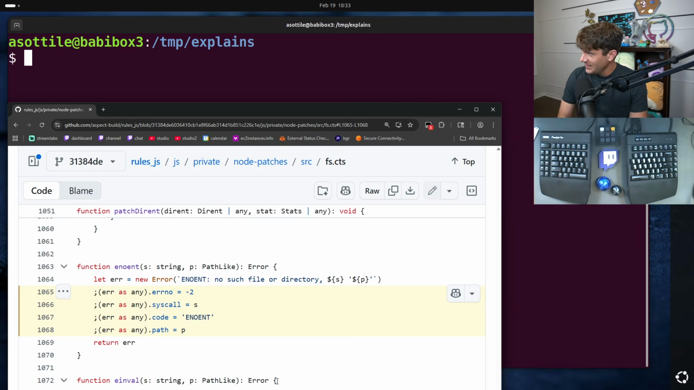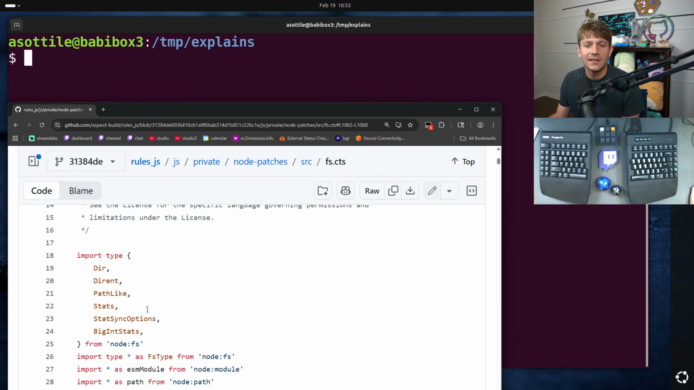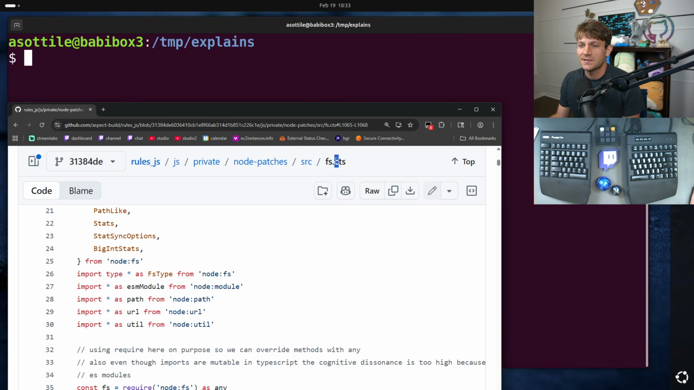I don't even remember why I was looking at this Bazel thing, but it's a CTS file. This is, I believe, CommonJS TypeScript, which basically is just saying this is how the import system is going. That's what the C is for. Anyway, I saw this weird code.